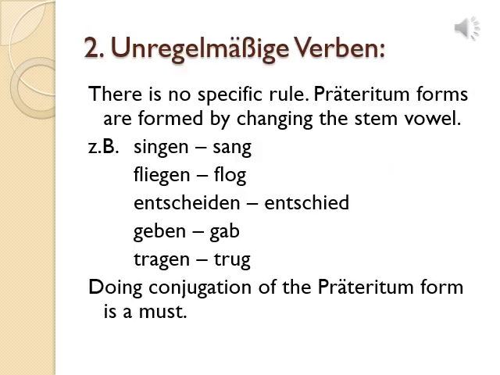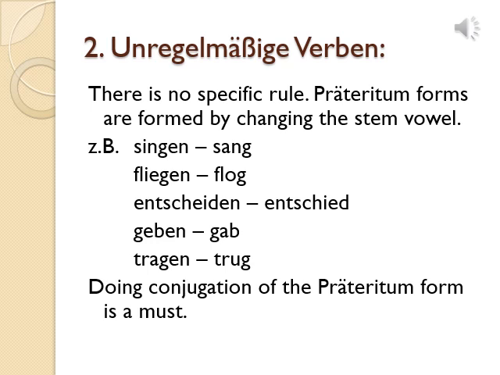Now let's understand how to make the Präteritum form of unregelmäßige Verben. You know these are the verbs whose conjugation is not regular, like fahren, sehen, lesen, schlafen. These are unregelmäßige Verben. But while making their Präteritum, there is no specific rule.